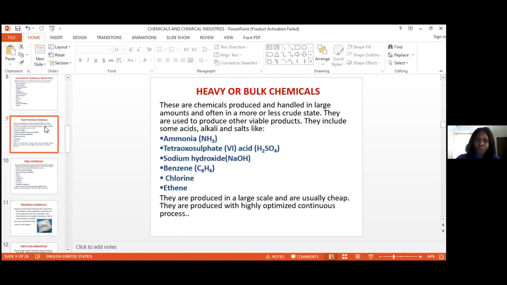Okay, so heavy chemicals, I'm going to present it again. They are chemicals that are produced in large quantity by the heavy chemical industries, and they are of low level of purity. Or we can put it this way, they are still in more or less crude state.